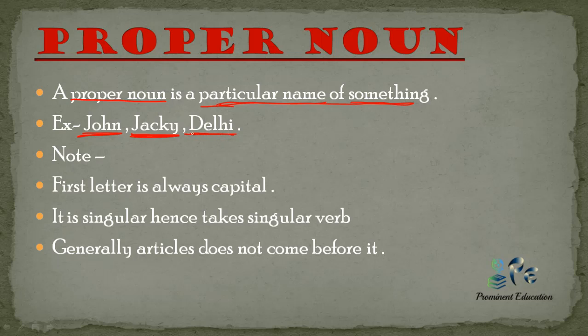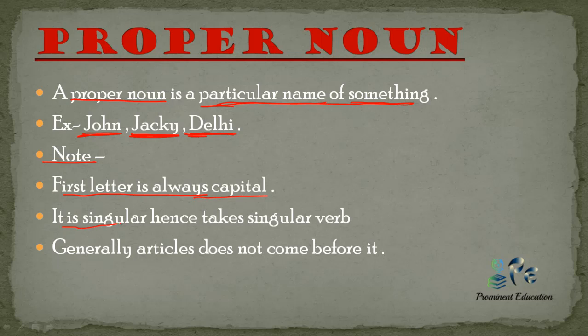Now Delhi. Delhi is a name of a city, so it is also a proper noun. Let's discuss some rules. First letter is always capital. The first letter of proper noun is always capital, as you can see, Delhi, Jackie and John.